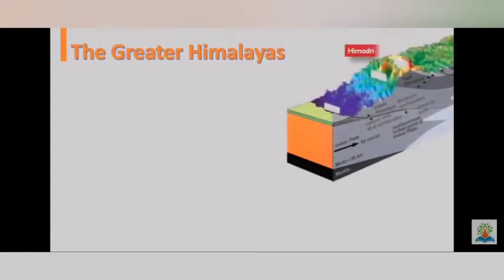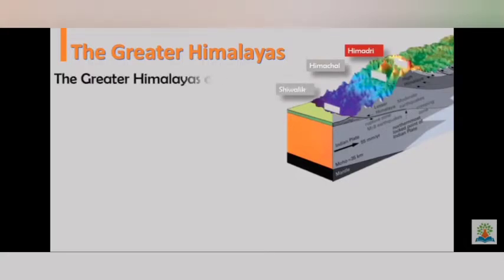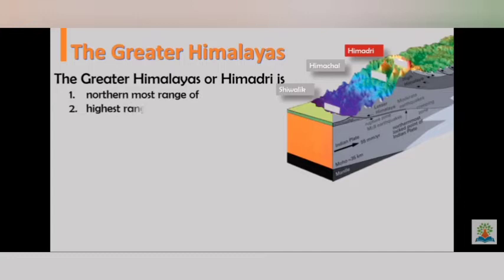So first we discuss the Greater Himalayas, which is also known as the Himadri. So we discuss the different aspects of the Greater Himalayas. First, the northernmost range of the Himalaya is the Greater Himalaya. This is the highest range and is always covered with snow and has many glaciers.